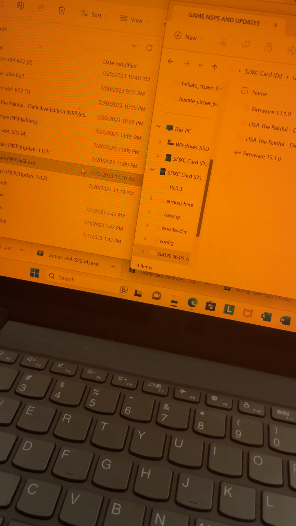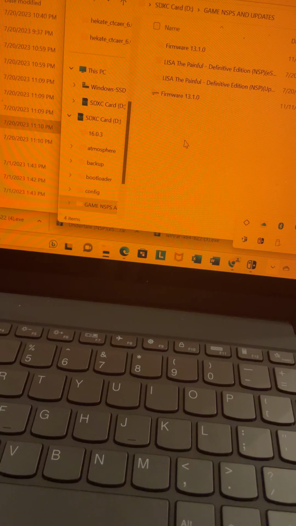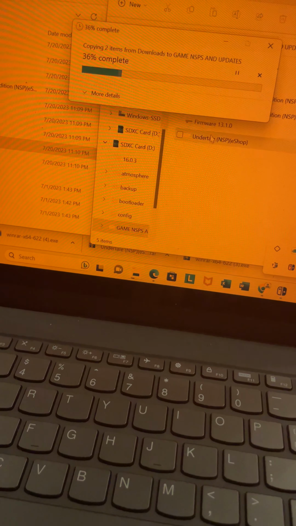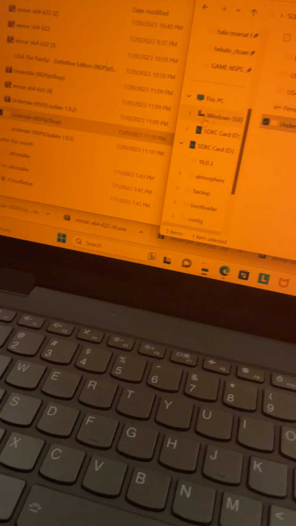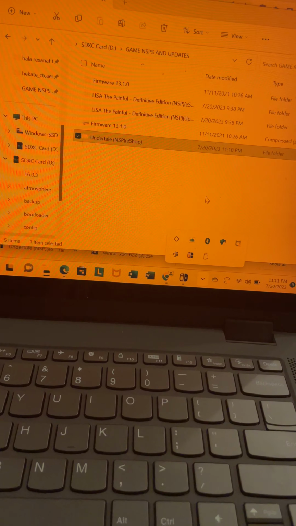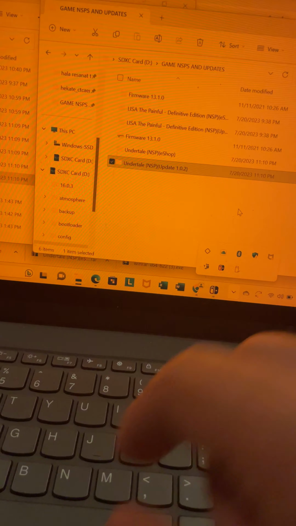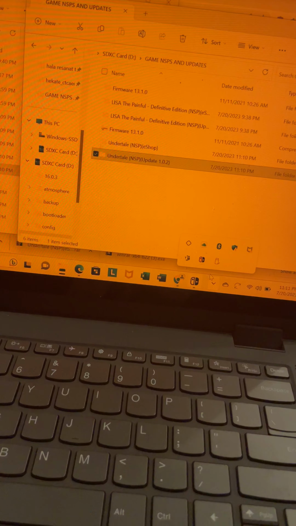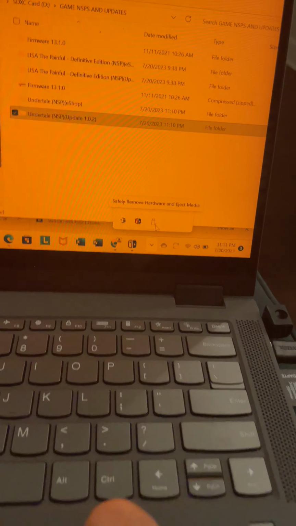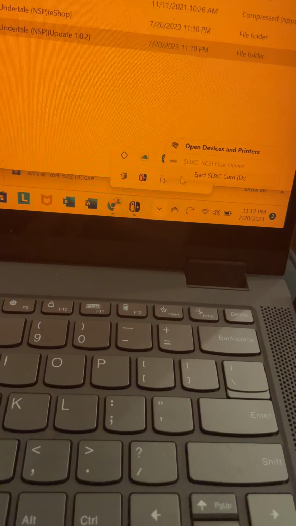So what I'm going to do is I'm just going to drag and drop the Undertale game onto the SD card. And then I'm going to drag and drop the update also here. So once you actually have the game on the SD card, you can just go ahead and take out the SD card. So you want to right click here, so you can click eject.